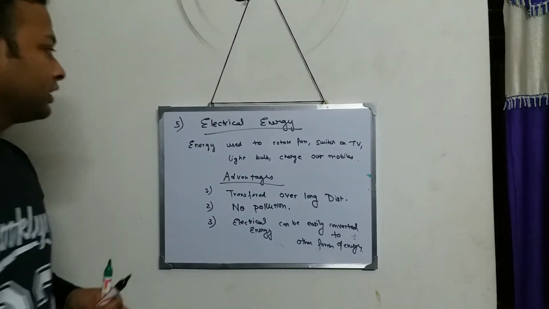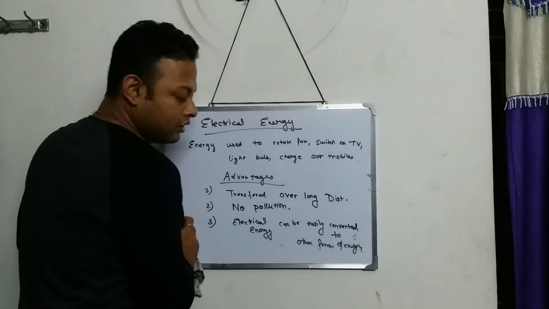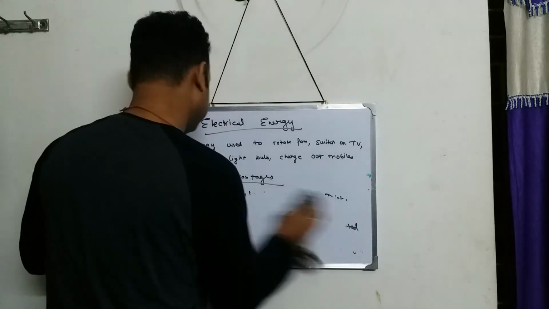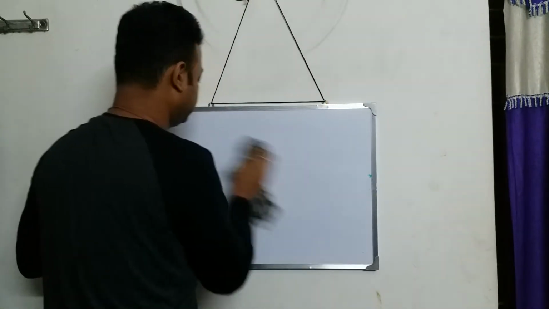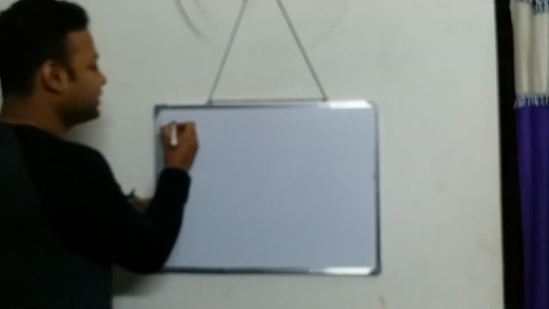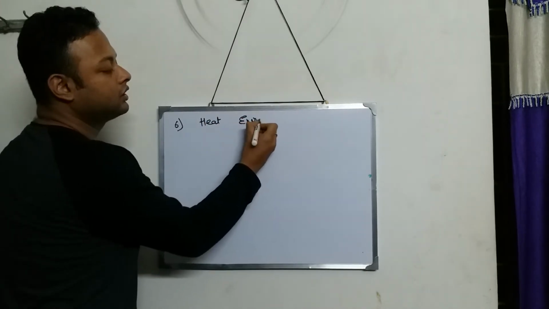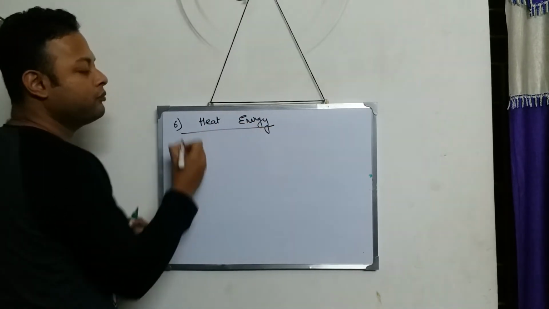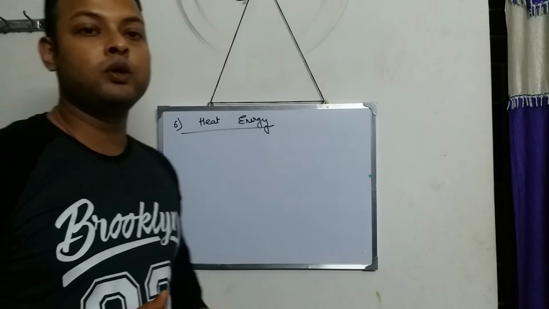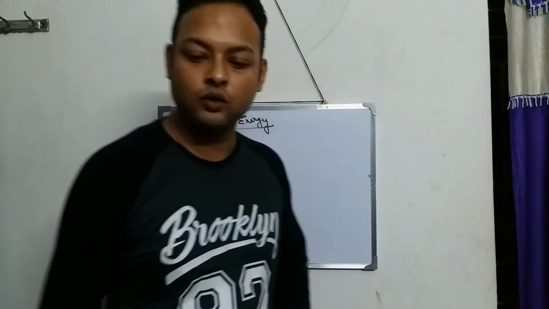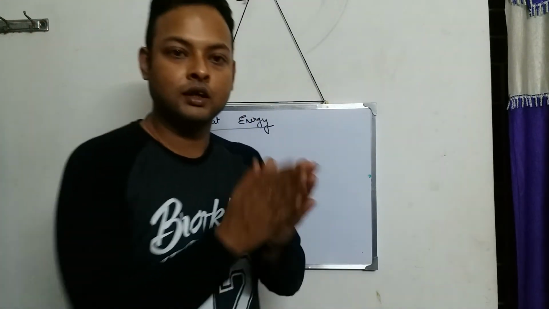Now after the electrical energy, the sixth energy that is given in your book is heat energy. What is heat energy? The energy that we get by rubbing our hands. You take both your hands and rub.